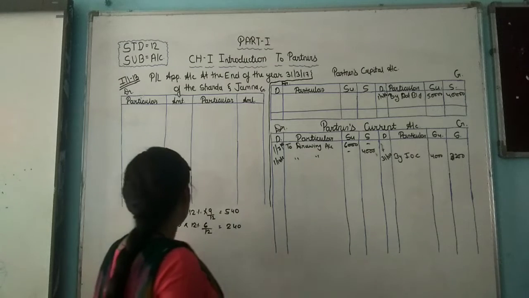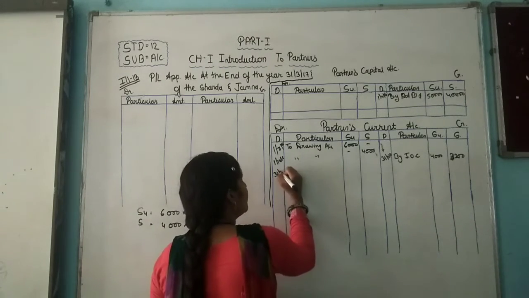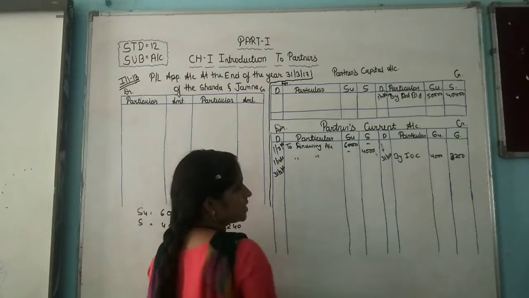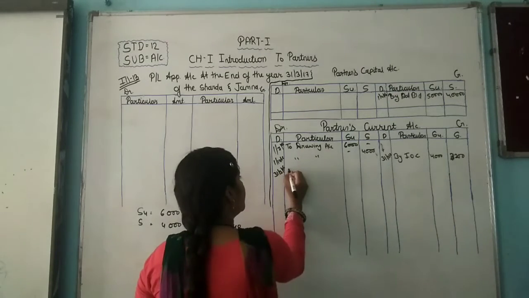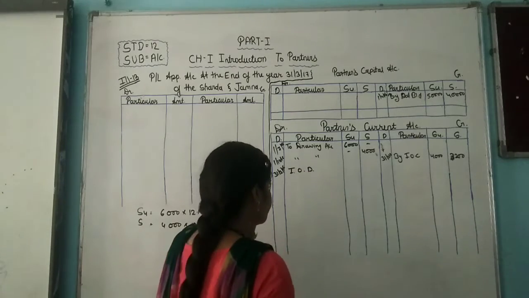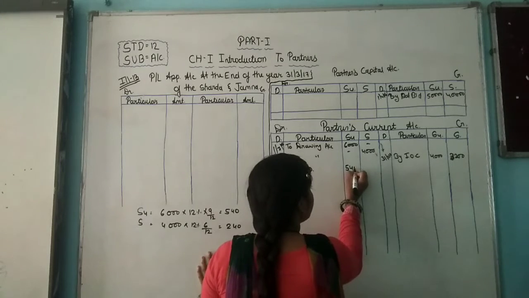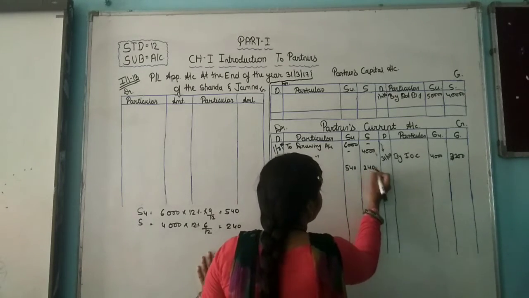Interest on drawing is charged on 31/3/2016, in the interest on drawing account: 540 and 240.